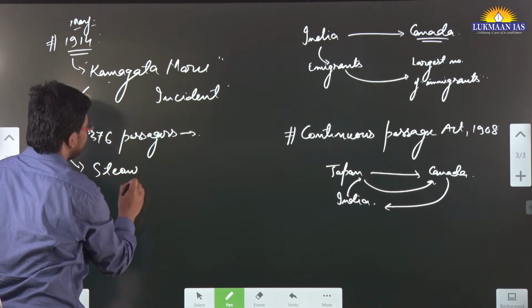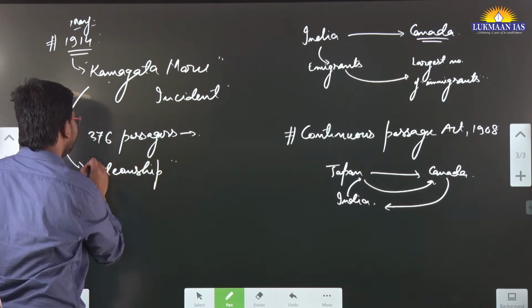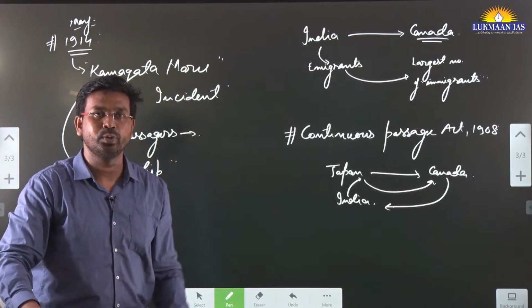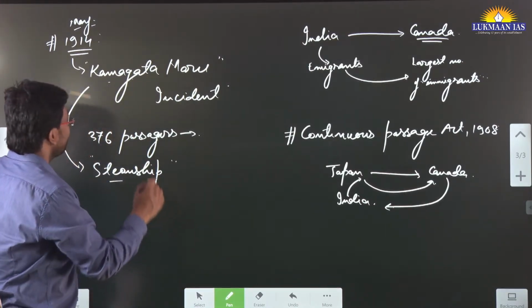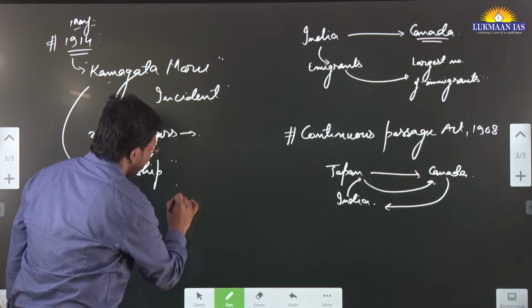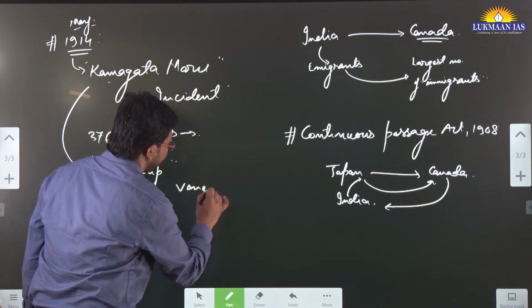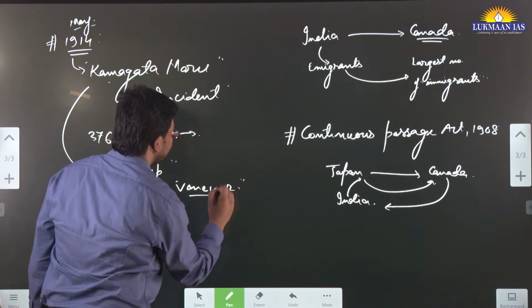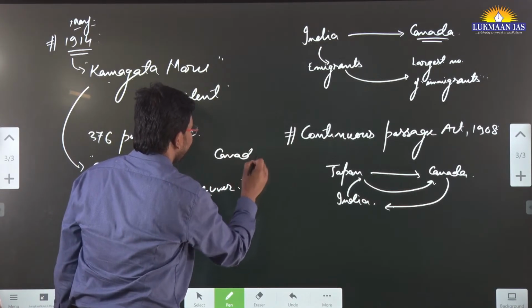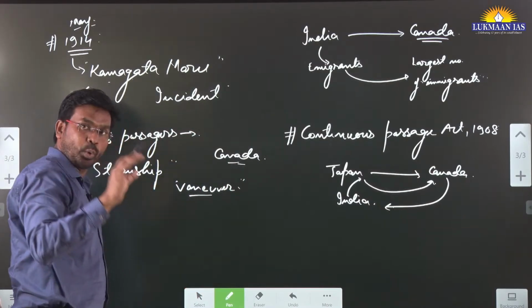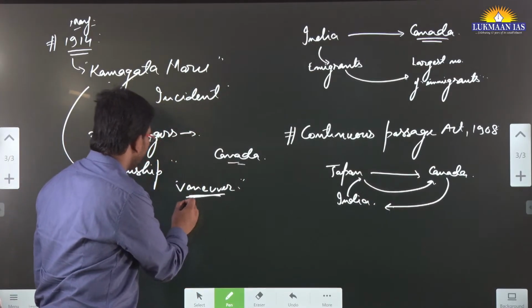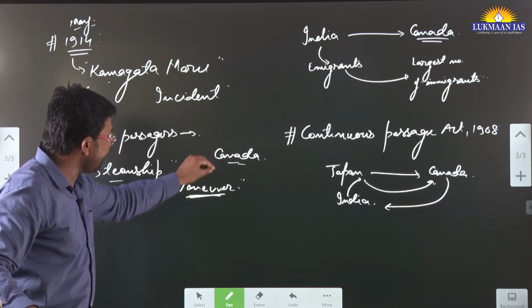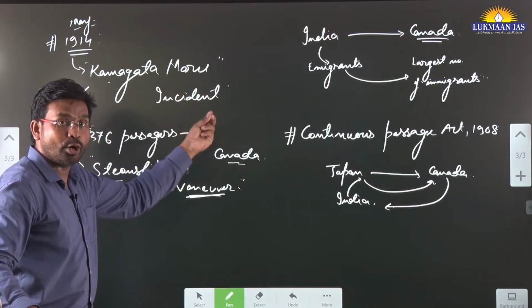It was a steamship. What do we mean by steamship? Those ships that run on a steam engine. So they tried to come to Canada through a coast known as the Vancouver coast. Once this ship, the Komagata Maru, arrived in Vancouver, the authorities over there